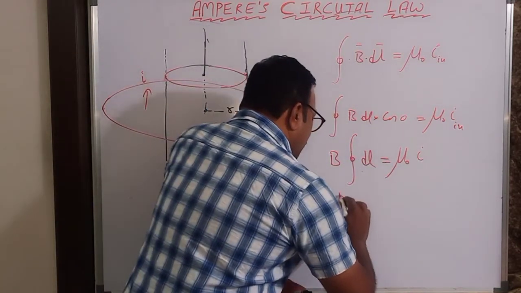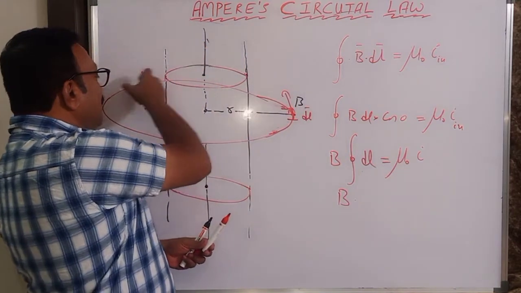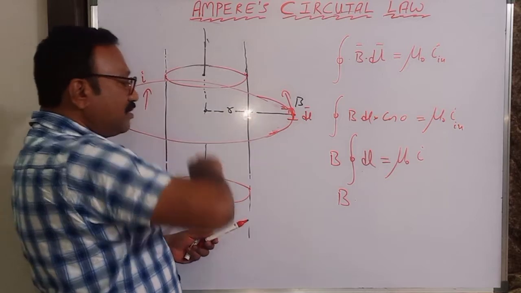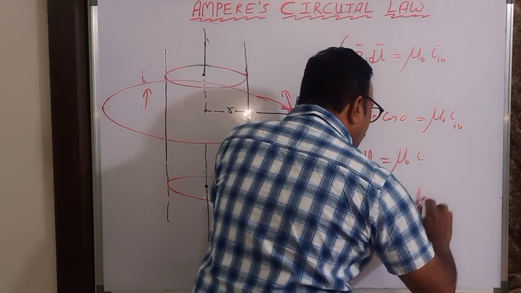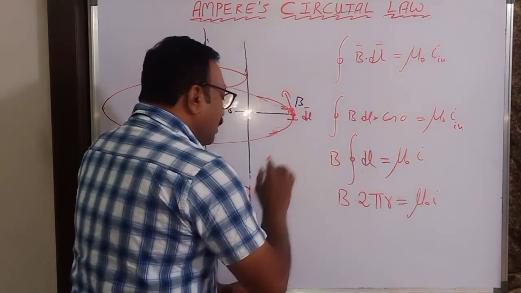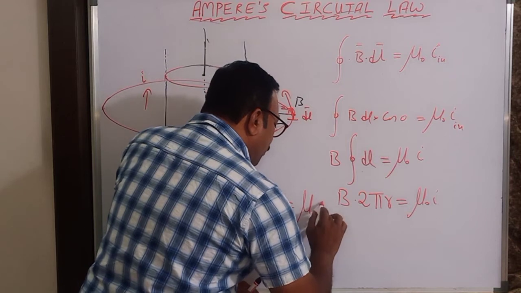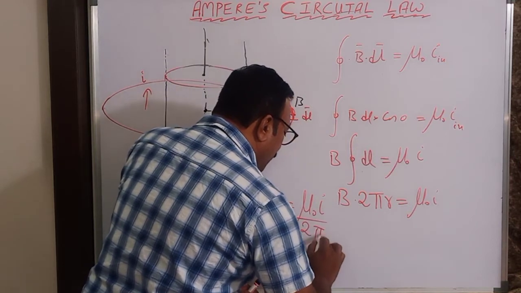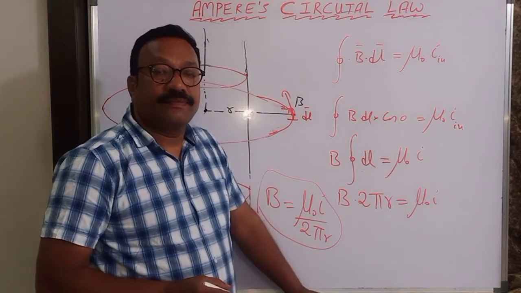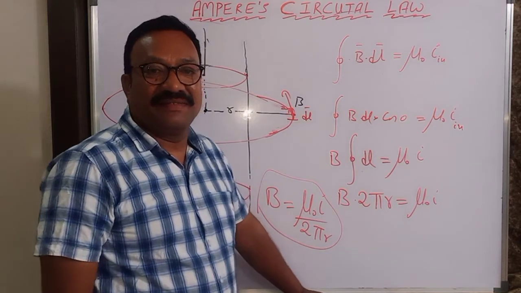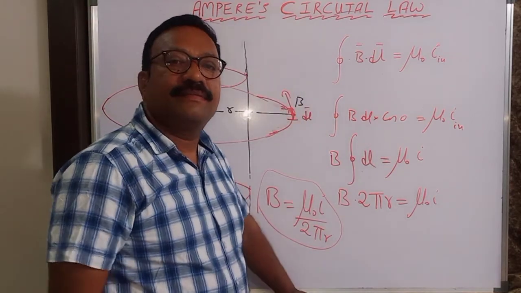So what is this? B. What is integral dl? dl plus dl plus dl plus dl, the circumference of the circle, 2 pi r, is equal to mu naught times I. Therefore, what is the magnetic field at this point? This is nothing but mu naught I by 2 pi r. This is similar to an infinite wire. This is an infinite pipe, this is an infinite wire. Both are the same. I got it.